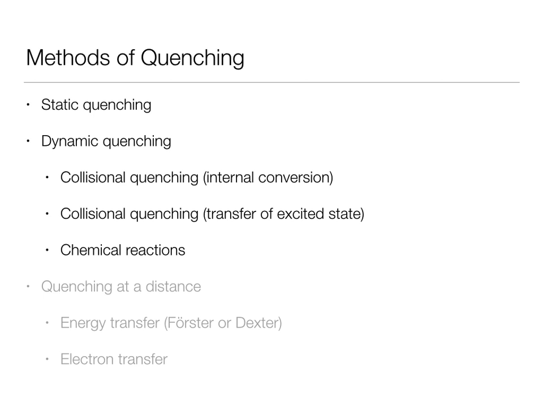quenching molecule. In dynamic quenching, there are various ways that the energy can be lost, either by internal conversion or I can form an excited state on my quenching molecule. I can also undergo chemical reactions. There is also quenching at a distance, which covers Forster and Dexter energy transfer and electron transfer, but I'm not going to discuss those in this video.